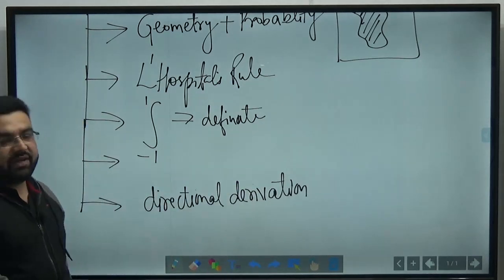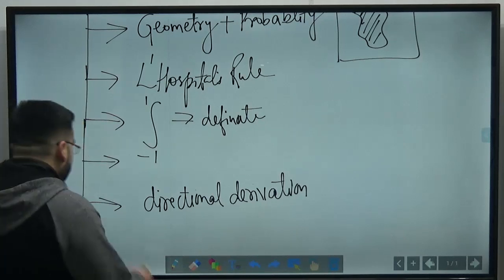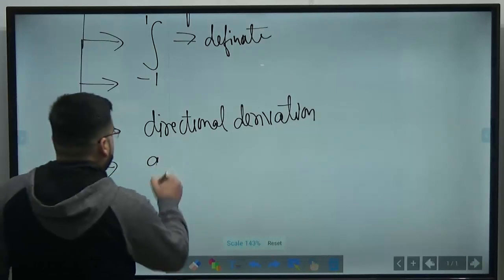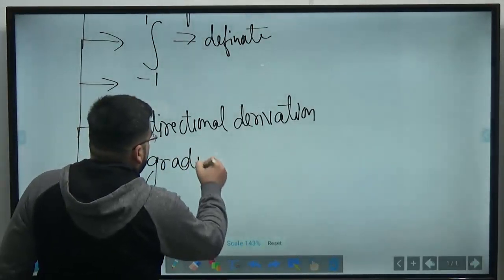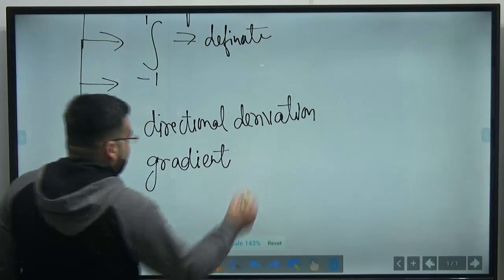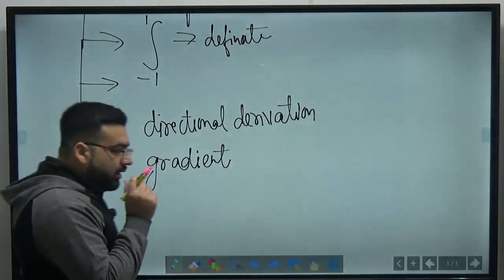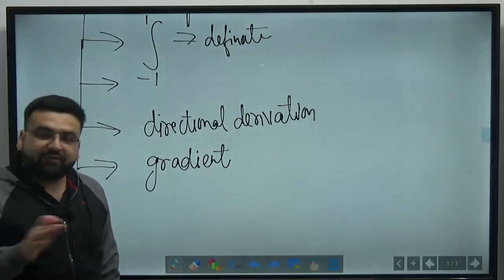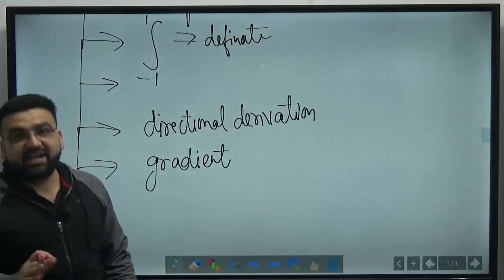Now what is the directional derivative? We have already discussed it in the class. Okay. There is a question from the gradient. The question from the gradient is not direct. The question is like this: a surface is given to you, and you have to find the unit normal vector, or find the vector which is perpendicular to this surface.